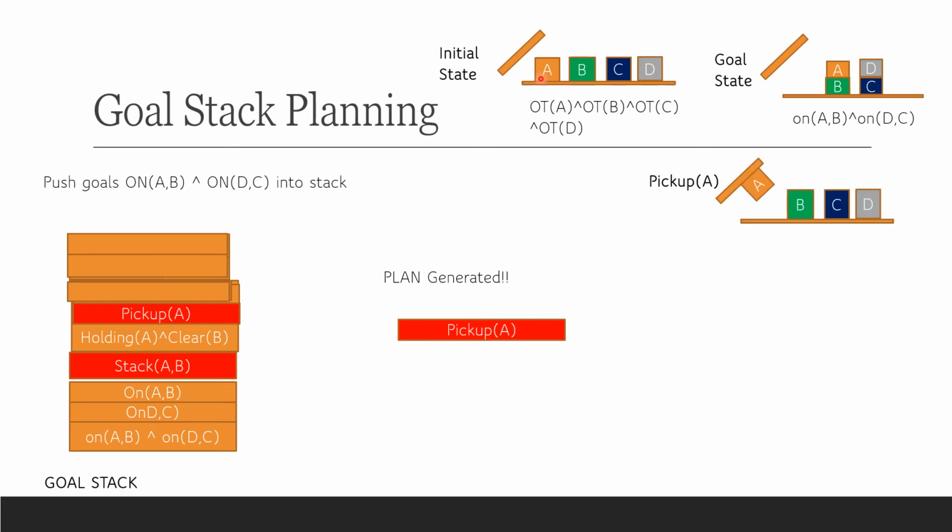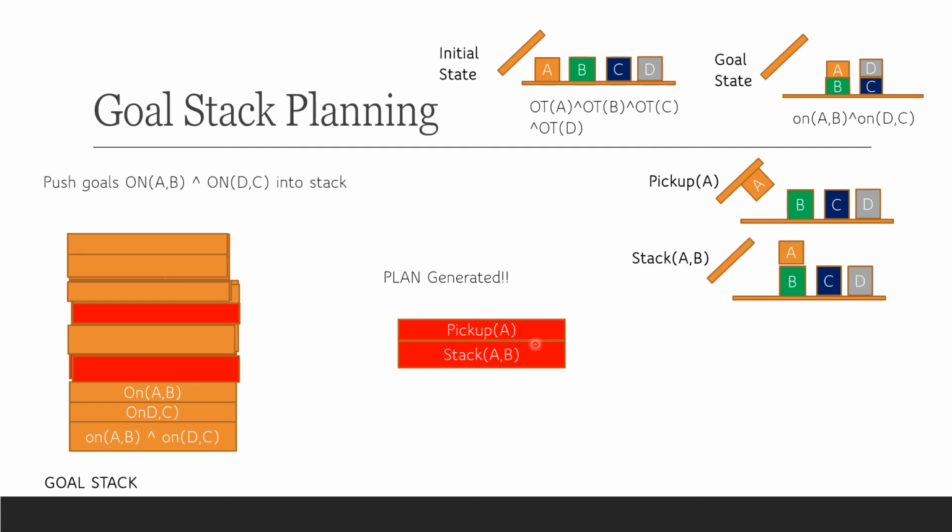And when we do pick up A, the state we achieve is this: the robot arm will pick up A. And we'll remove this pick up A from the stack. So the next item popped from the stack is holding A and clear B. Compare and see whether these conditions are satisfied in the current state. Holding A is satisfied, yes, and B is clear, yes. Since both are satisfied, we'll pop this out, and now the next operation that we have is stack AB. So stack AB is the next action included into the plan. We'll implement stack AB, and it is removed from the stack, and this is what we get as the current state. So A is stacked onto B.